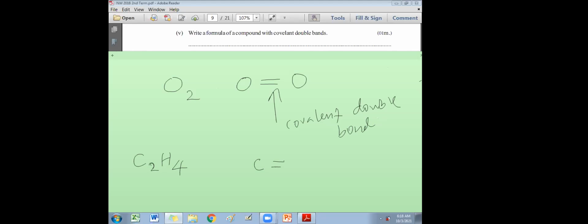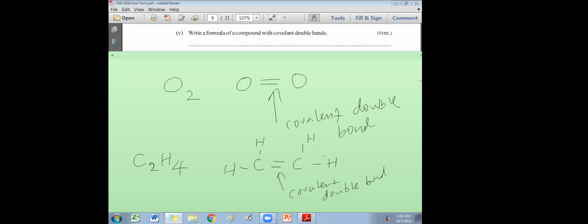C2H4 has a double bond. Actually, there are always 4 bonds around a carbon atom in any molecule. So here also there is a covalent double bond between the carbon atoms.